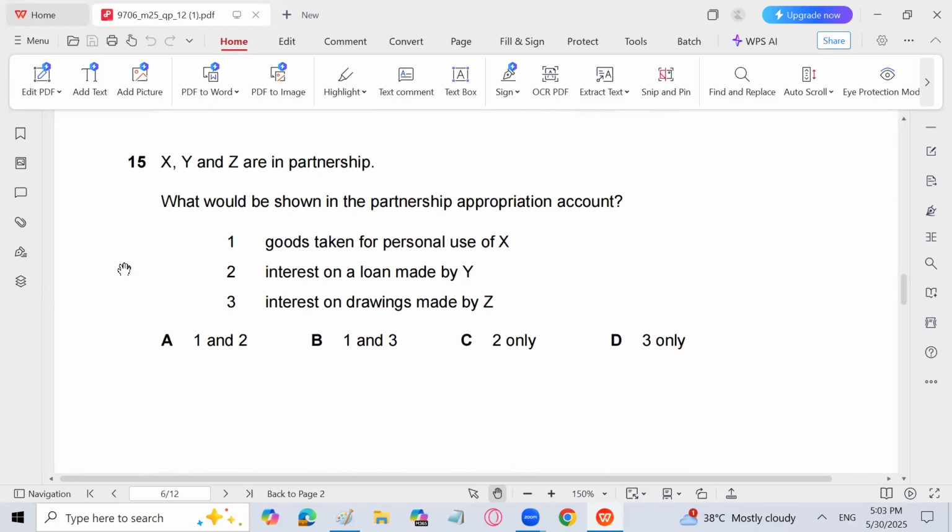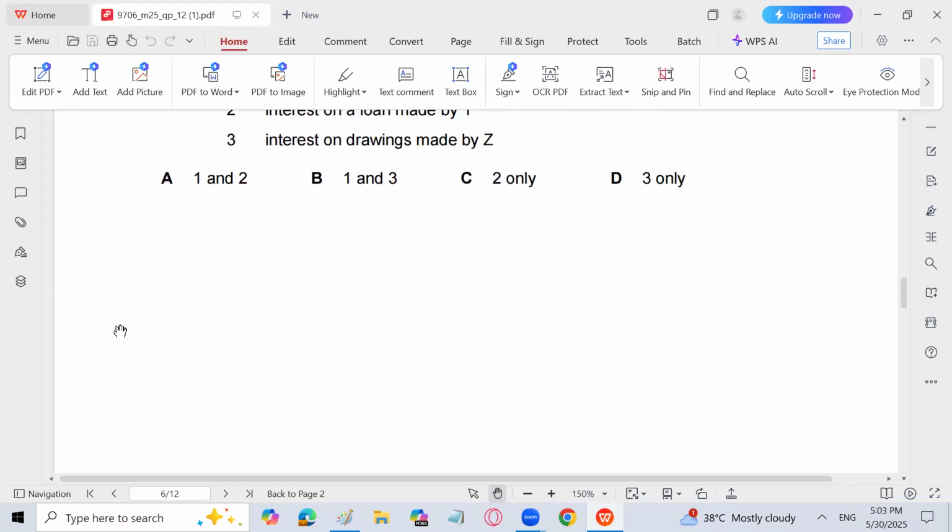15. X, Y, and Z are in partnership. What would be shown in the partnership appropriation account? Goods taken for personal use by X, interest on a long-term loan made by Y, interest on drawing made by Z. So goods drawing doesn't come in the appropriation account. Interest on loan comes in the income statement and current account. Interest on drawing comes in the appropriation account. So the answer is 3 only. D answer, 3 only, interest on drawing.